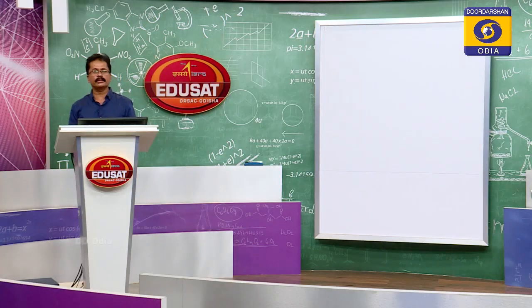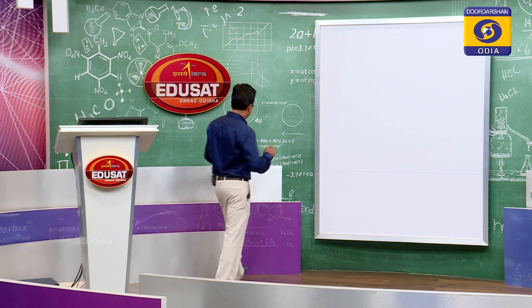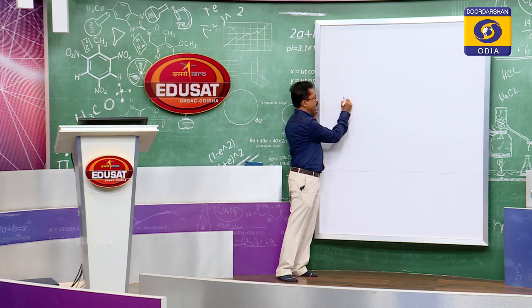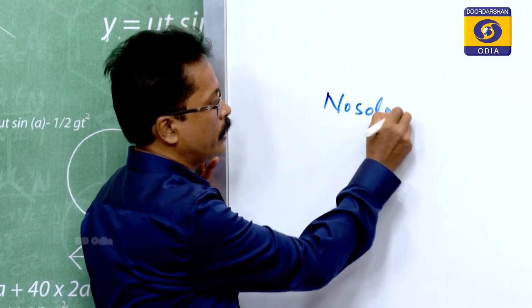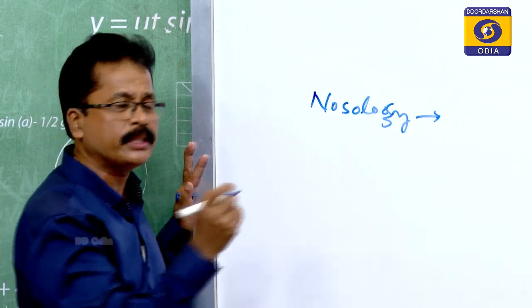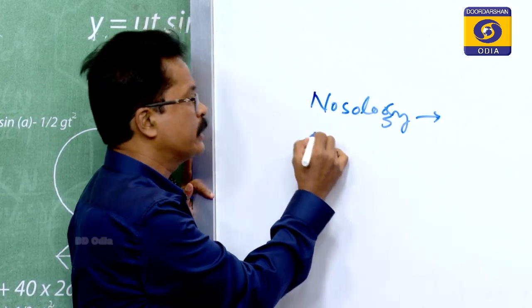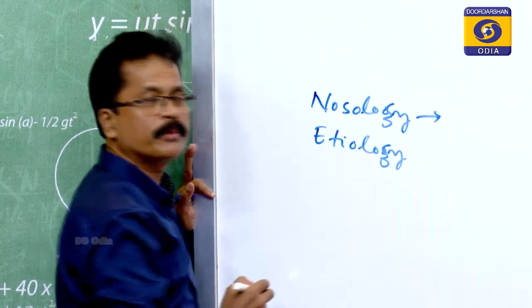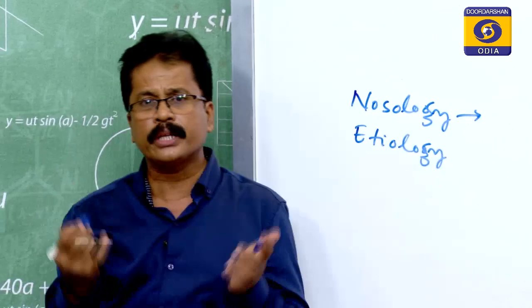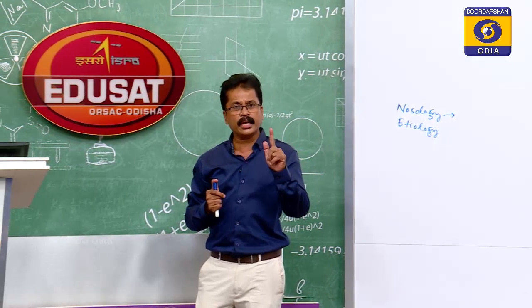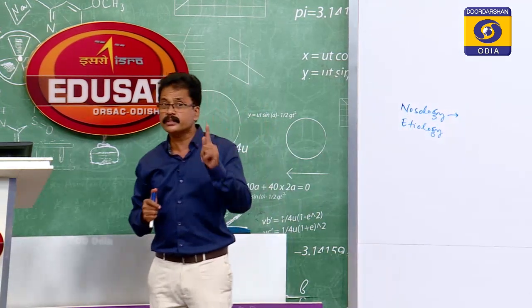Nosology is the study of diseases. Zoonosology is the study of animal diseases. Etiology is the study of the cause of diseases. Pathology, as I have told, is the study of the disease causing organism.